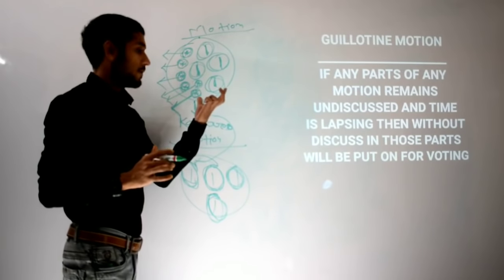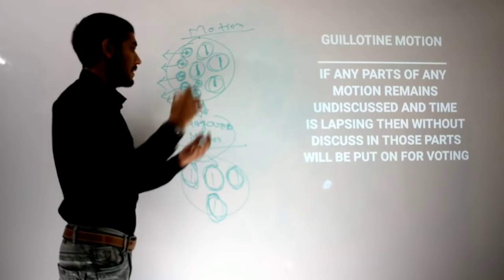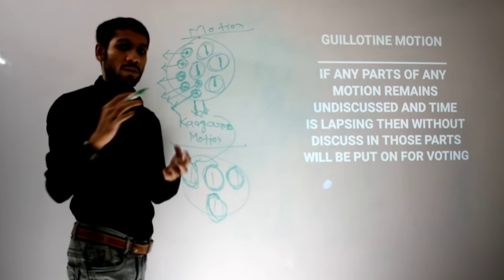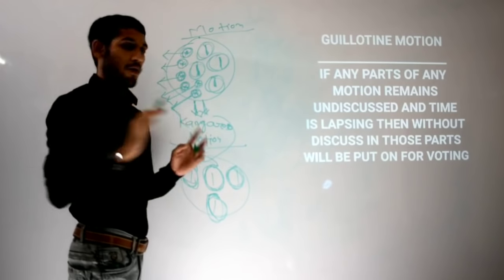After that, the kangaroo closure motion is brought up, then it is subcategorized into major and minor, minor is sidelined, only major will be discussed and only major will be voted on. Whatever the results of major, the same results will be applied to minor too. I hope all of you are getting it.